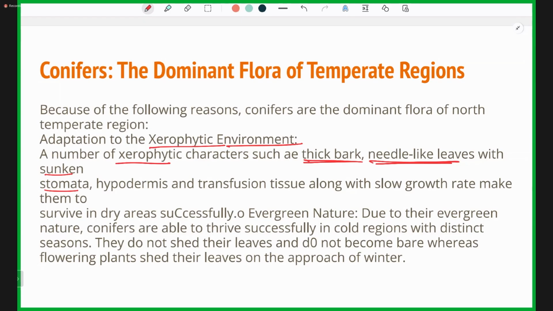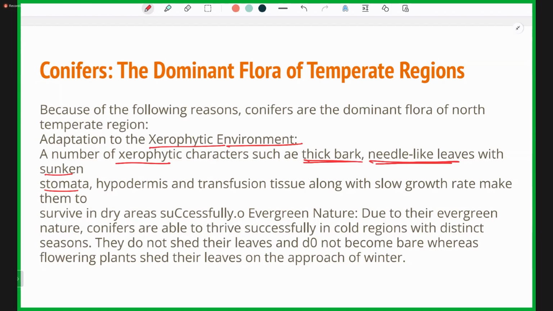By all these things, the plant is minimizing transpiration. And when the plant minimizes transpiration, the requirement for water decreases. As there is very little water and a dry climatic condition, the water is not very abundant near the plant. So it has to, first of all, efficiently absorb the water from the soil, and second, it has to use it very efficiently as well. It cannot waste it in the process of transpiration.